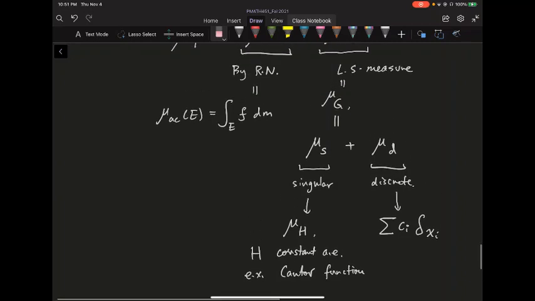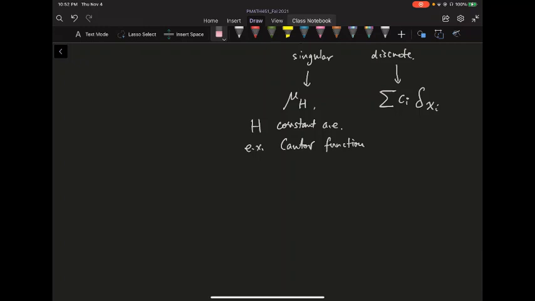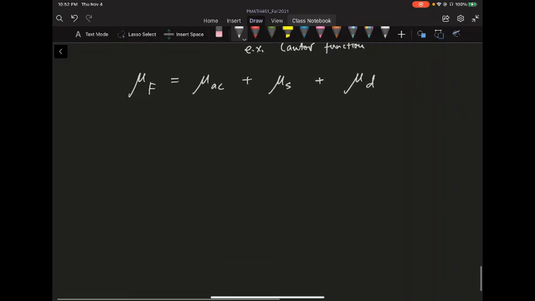And now you have these three parts. So let's just write it again. For mu of f, you have three parts: first of all, the absolutely continuous part, the singular part, and finally, a discrete part. So why is this so important in probability? If you think about what happens in probability, let's say mu of f is a probability measure.